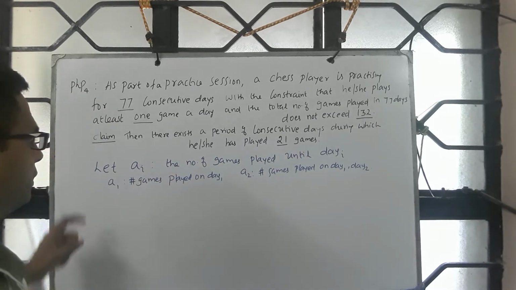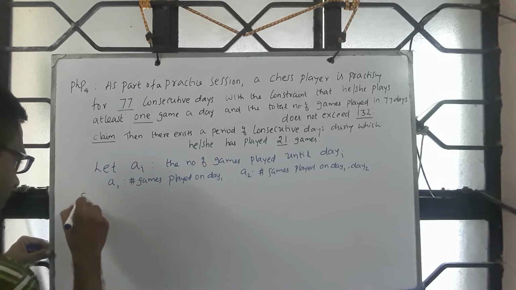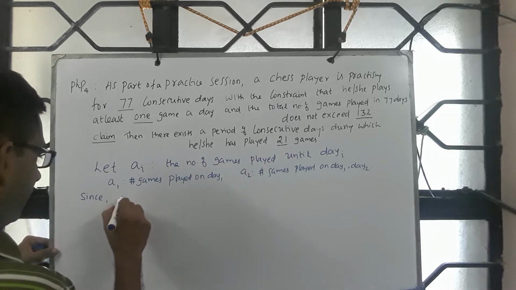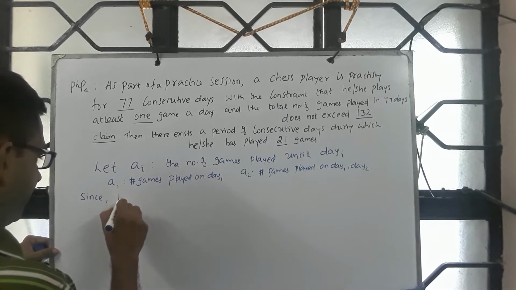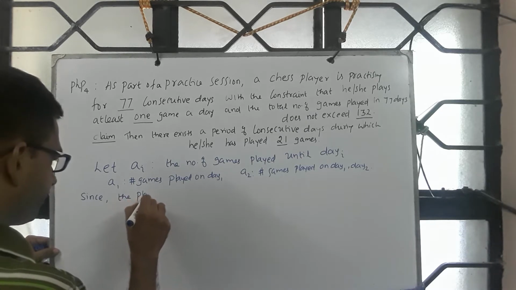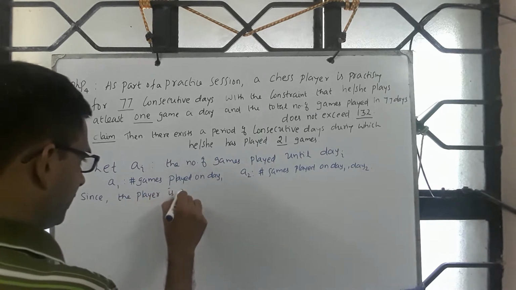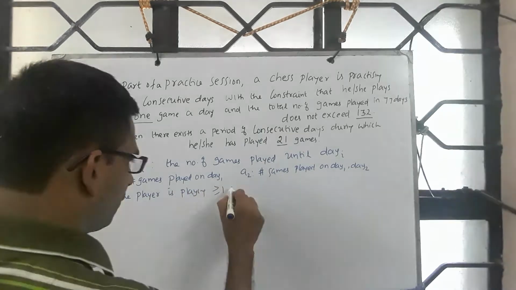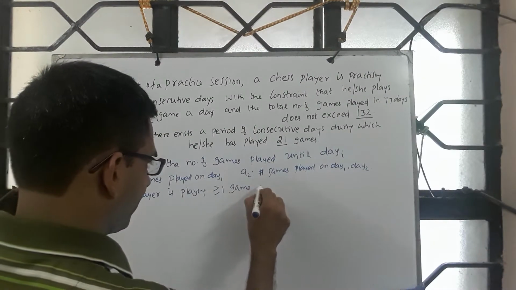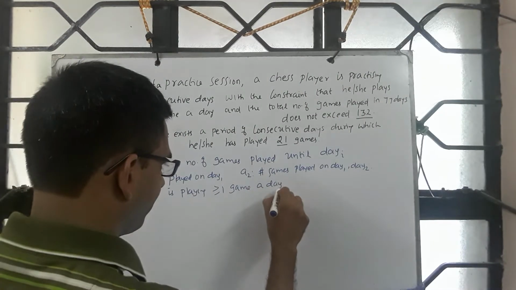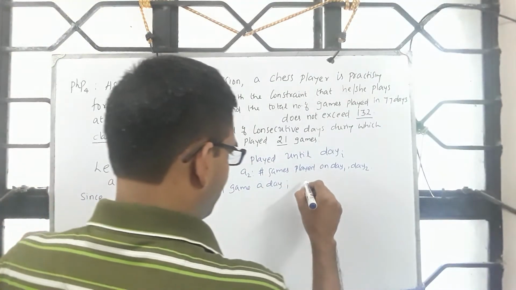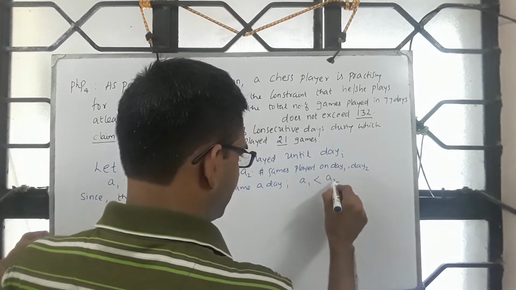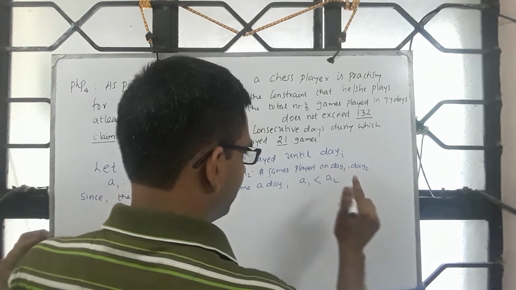Please note, since the player is playing at least one game a day, if you look at A1 and A2, A2 will be at least one more than A1, so it is strictly more.